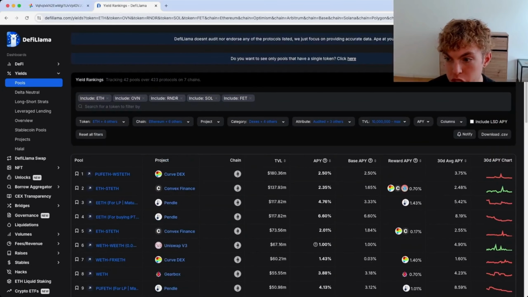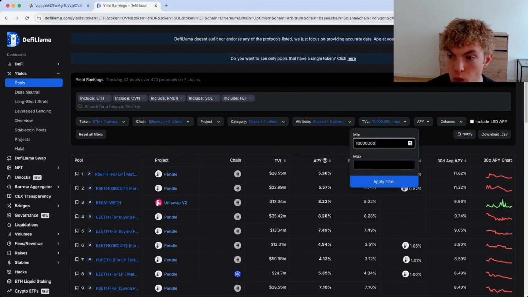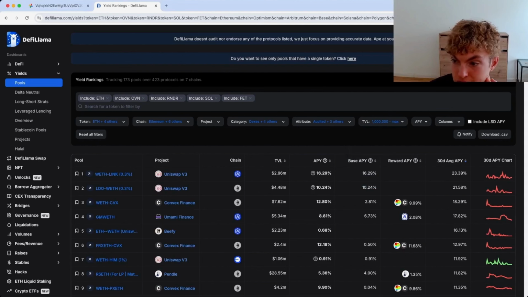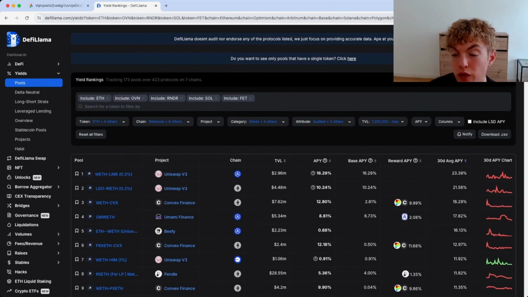So if I sort by this 30-day average APY over here, you're going to see that the top return is about 12%. So that is not too good. So what we need to do is go ahead and adjust some things. So I'm going to change that $10 million to 1 million. Remove a zero. Here we go. Now 30-day average APY, the top is 24%, 23%, 22%. See, there's some higher ones. Now with yield farming, we're looking for higher returns.